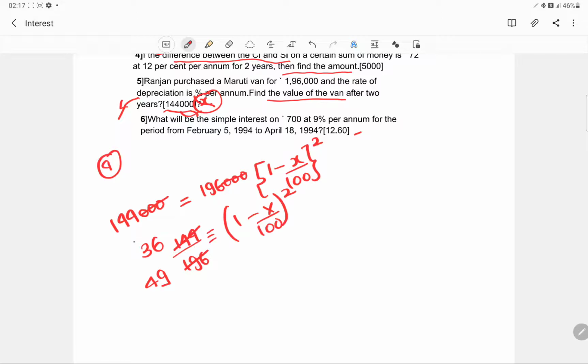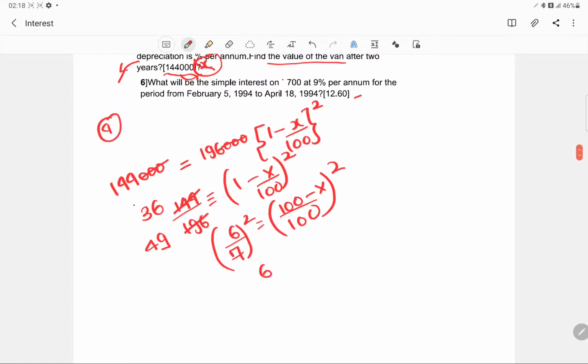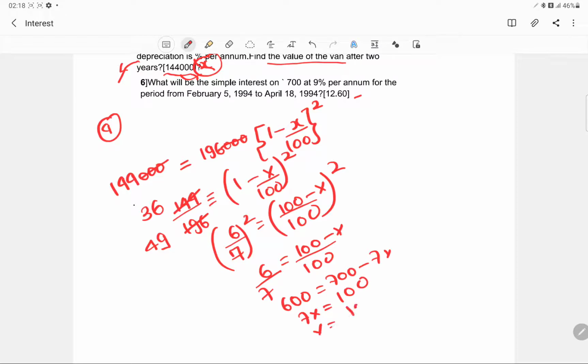So this can be written as 6 by 7 whole square is equal to 100 minus x upon 100 whole square. So we can take it as 6 by 7 is equal to 100 minus x upon 100. So this will be 600 is equal to 700 minus 7x, and now 7x is equal to 100, and x is equal to 100 by 7.